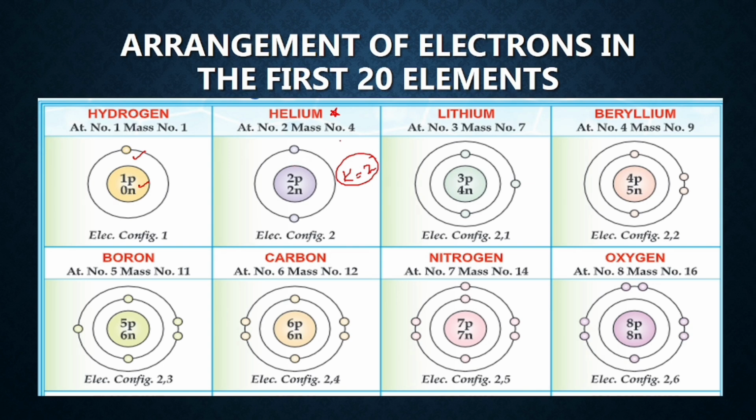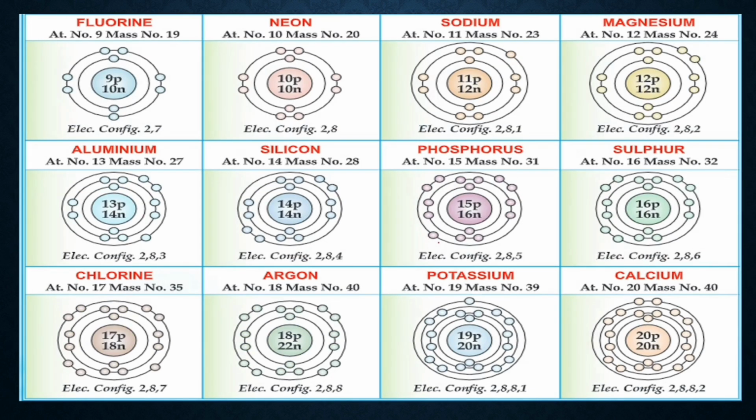The next one is lithium. Here the second orbital, that is L, starts getting filled. L has 1 here, 2 here, 3, 4, 5, 6, then you have 7 and finally 8. So in neon, the L shell gets filled. L has 8 electrons. L is filled. This is again a noble gas.